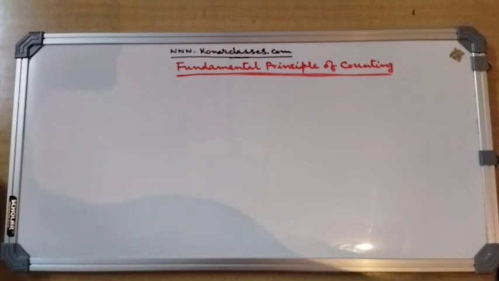Okay, so let us understand this fundamental principle of counting by means of an example.